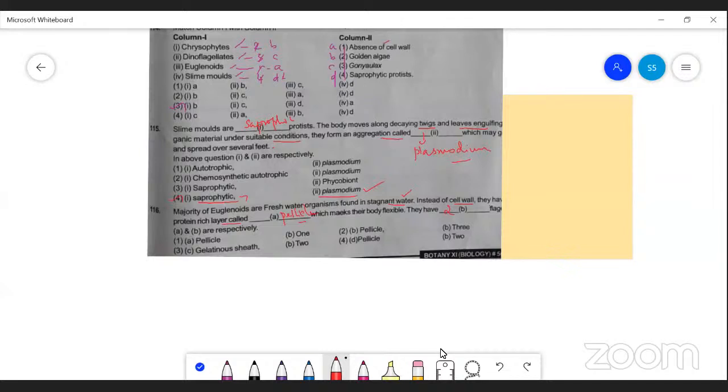First one, A, B: pellicle, okay, B is not true. Second, B pellicle, no. The third one is C gelatinous sheath, C no, it is not gelatinous. Fourth one is B pellicle, yes, it is the option. It's B pellicle and 2, B one, it is two flagella. The correct option is the fourth one. Next.